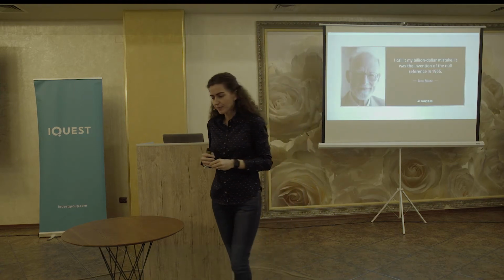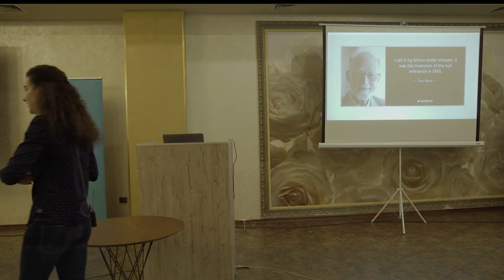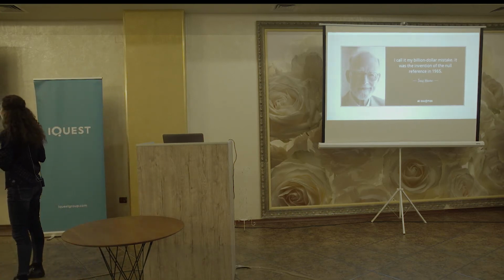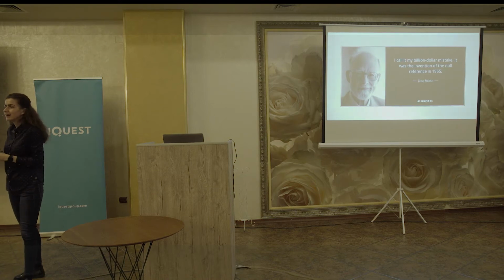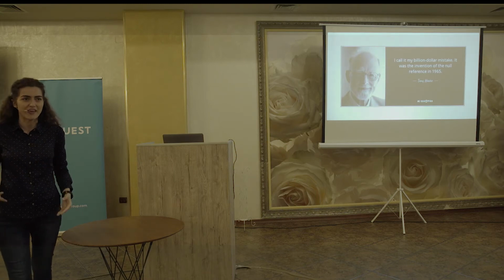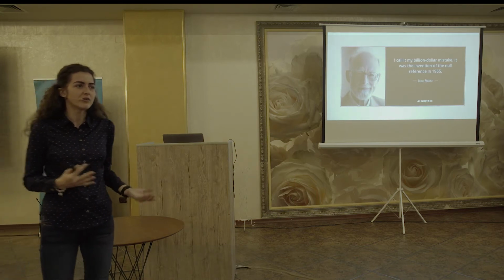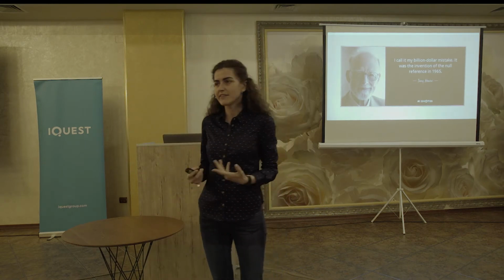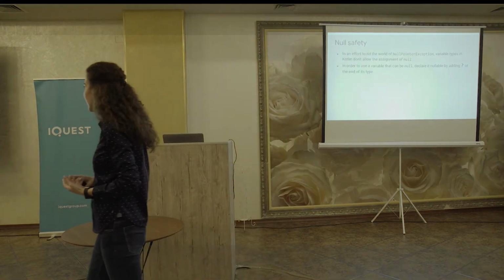Okay, now about the $1 billion mistake. This is the quote from Tony Hoare, who recognized the fact that the invention of null was a huge mistake. And now the guys from Kotlin are trying to solve this issue somehow. Let's see what the approach is.